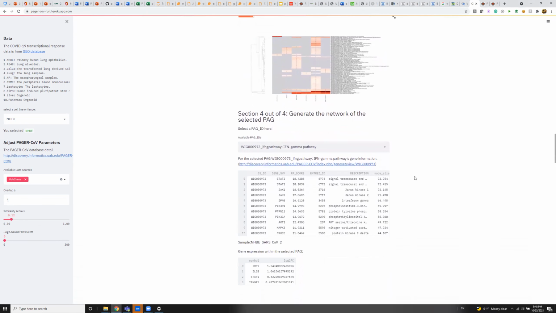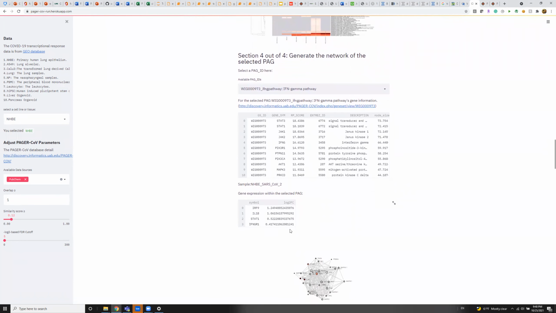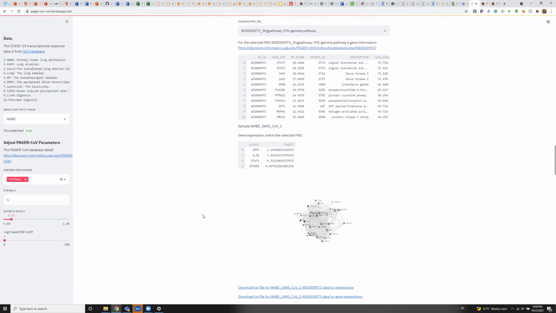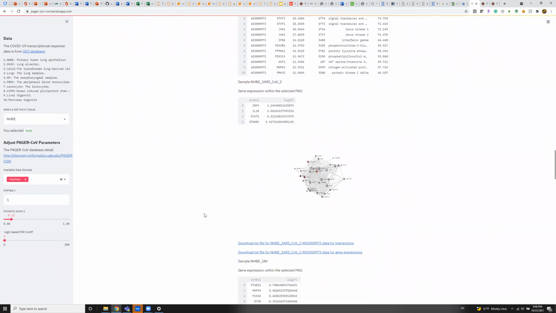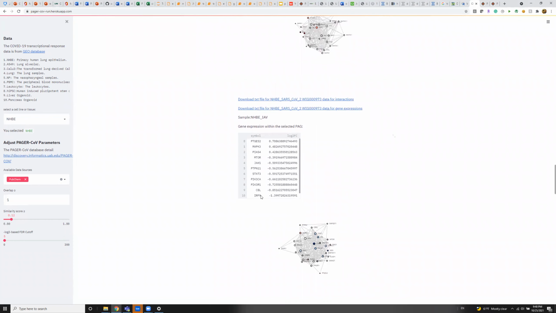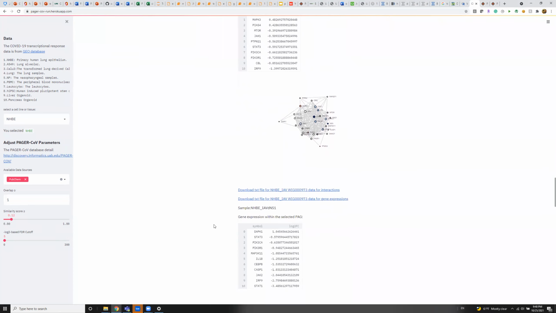In section 4, we will provide you the network of the selected PAGs. So we have the full list of the PAGs here, and I will use the interferon gamma pathway as the example. So with the different conditions, we map those gene expressions in the network. So overall, you can see that for the SARS-CoV-2, the genes are upregulated. But in different conditions, such as the IAV virus infection, you can see all those genes, or the majority of the genes, are basically downregulated here.